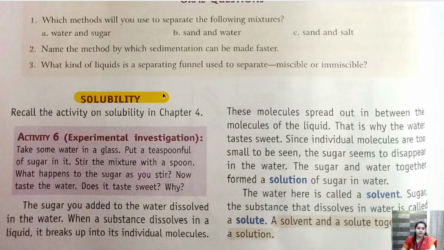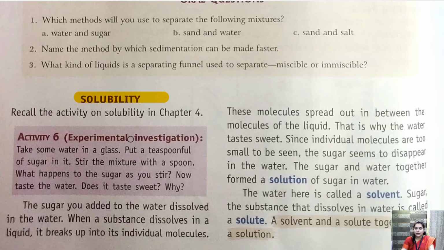Now what is solubility? Children, please open page number 54. Solubility is a property where two constituents can be dissolved with each other to form a mixture. This is called solubility. If it dissolves, it is called soluble. Earlier, when I was teaching you, I also used the terms dissolve and soluble.